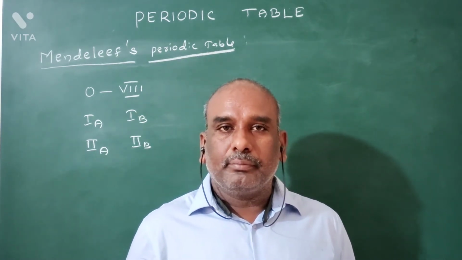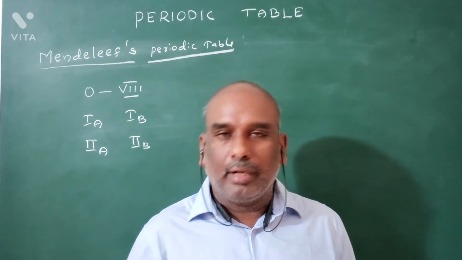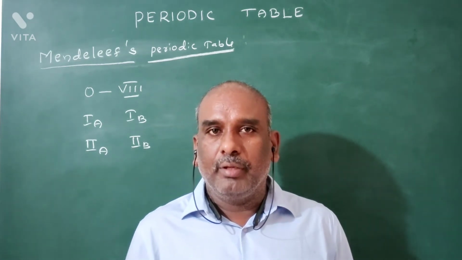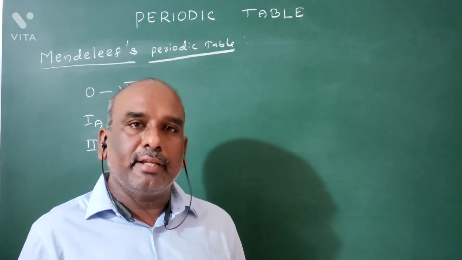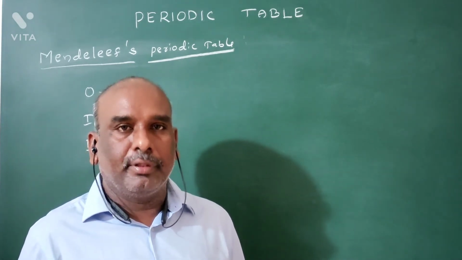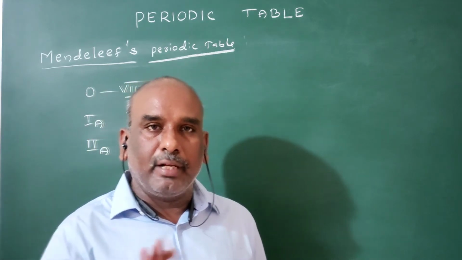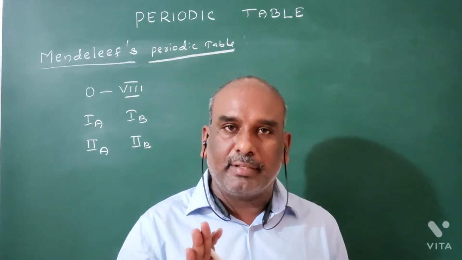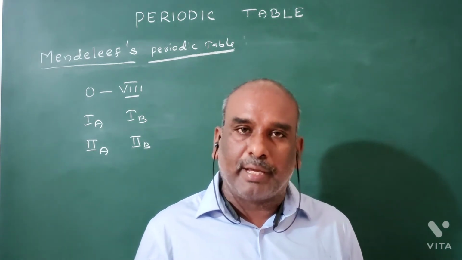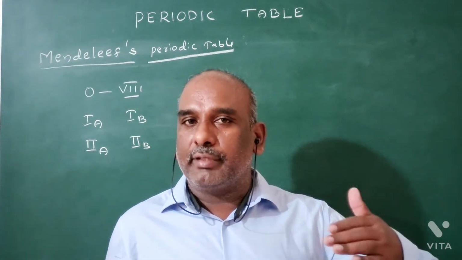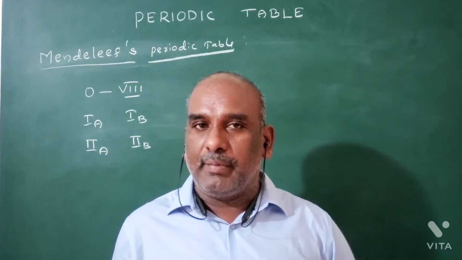Next, in the Mendeleev periodic table and also in the long form of the periodic table, third period elements are called typical elements. Second period elements are not called typical elements. Only third period elements are called typical elements. I will explain why only third period elements are called typical elements.